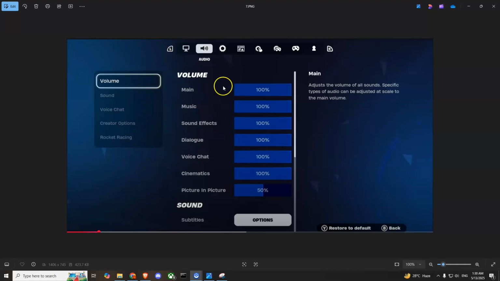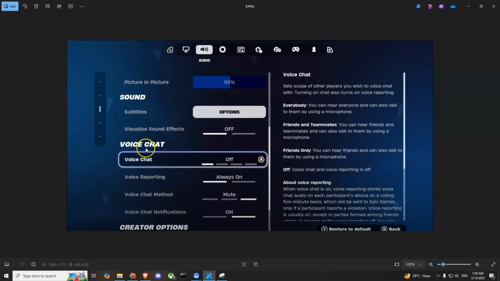After that you'll have to scroll down until you get to the voice chat section. In the voice chat section you will see this voice chat option. If it is turned off, you can toggle it to friends only, friends and teammates, or everybody. If you want only your friends to hear you, you can put it to friends only, and if you want everybody to hear you, leave it on everybody.